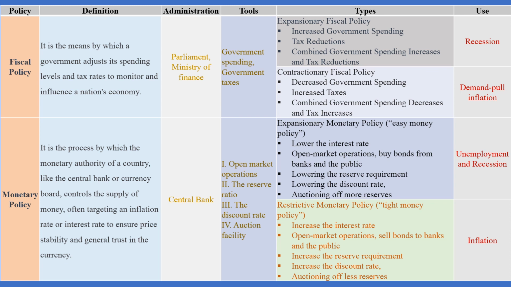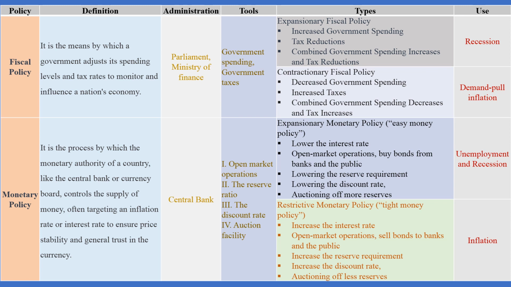There are two types of fiscal policy, and similarly there are two types of monetary policy. The types of fiscal policy are expansionary fiscal policy and, second, contractionary fiscal policy. The types of monetary policy are expansionary monetary policy, which is also called easy monetary policy, and second, restrictive monetary policy or tight money policy.